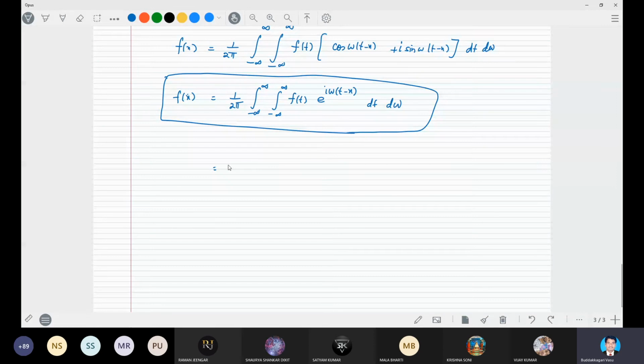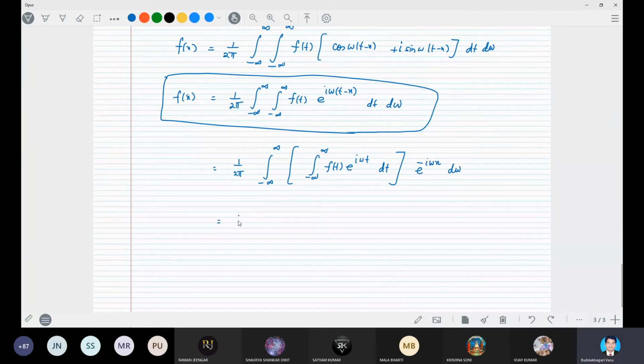We write it as 1 by 2 pi integral minus infinity to infinity, into integral minus infinity to infinity f(t) into e power I omega t dt, into e power minus I omega x d omega.